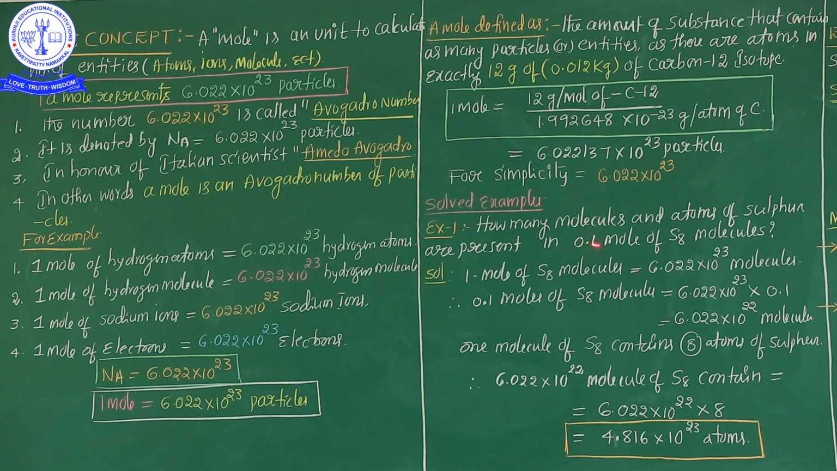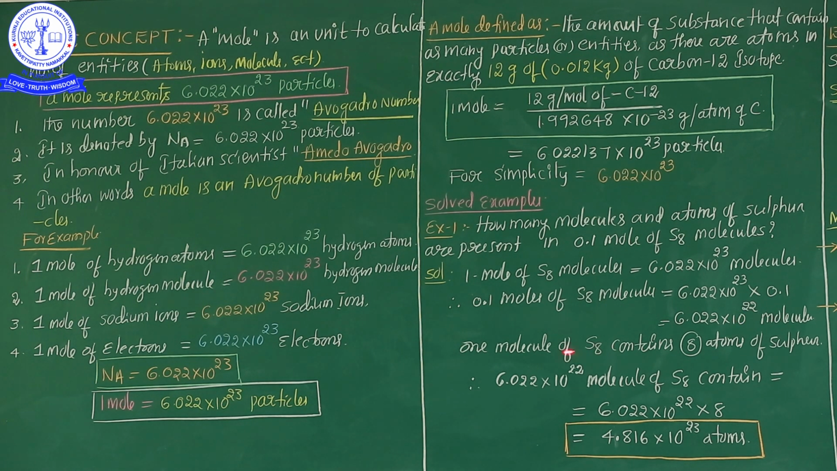Now from the question, the 0.1 moles of S8 molecules is equal to 6.022 × 10^23 because of 1 mole, multiplied by 0.1, which is already given here. So ultimately we multiply these two values, and 6.022 × 10^22 molecules is obtained. So my dear students, 1 mole of S8 molecules is equal to 1 Avogadro number value, but 0.1 moles of S8 molecule is equal to 6.022 × 10^22 molecules.